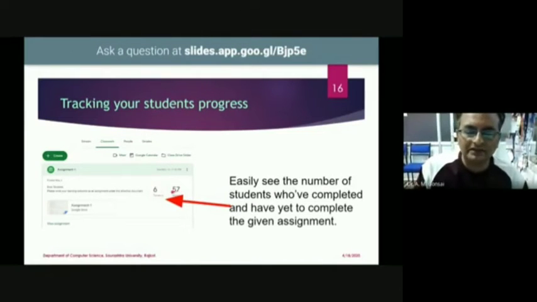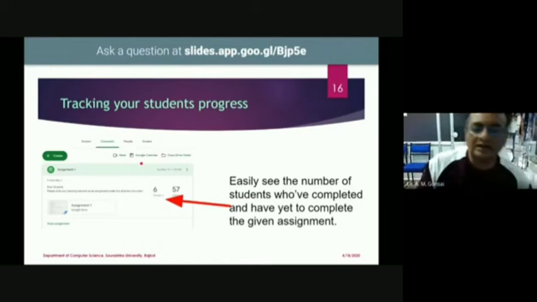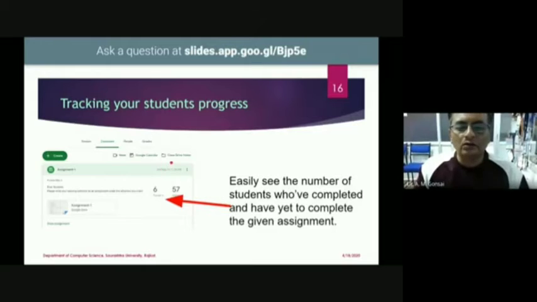Out of 57, 6 have written, and the rest are waiting. The due date is 14th May, so out of 57, 6 have already finished and the rest are remaining. You can see here is the Meet window. You can directly make a live video chat with all students. You can put information in a Google Calendar that will be available to all the students, that is the due date and all the information.